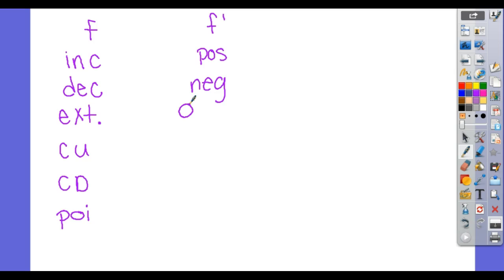Concave up, concave down, and POIs are actually the first 3 of F. So if something is concave up, on its derivative, it will be increasing. If it's concave down on its derivative, it will be decreasing. So what do you think happens at a POI on its derivative? It'll be an extrema.